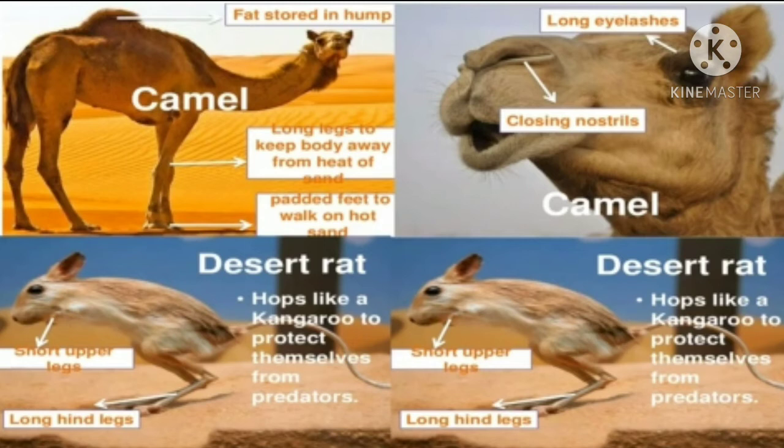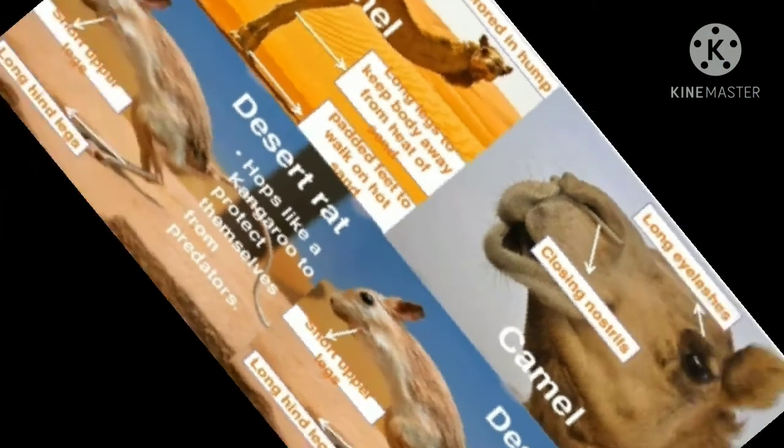Nostrils can be closed and opened during a sandstorm. Toes are joined together to prevent sinking into the sand.